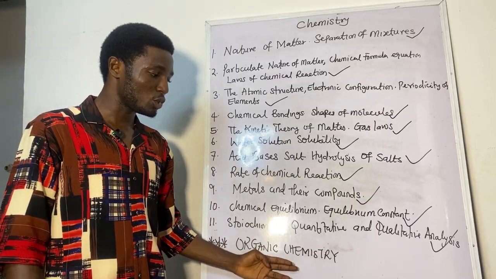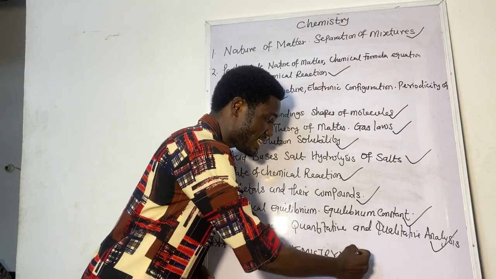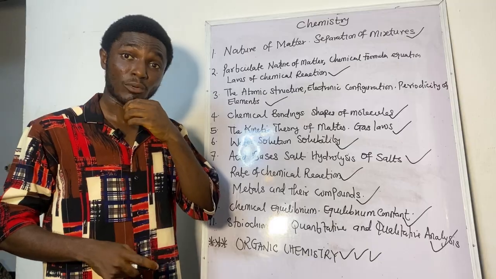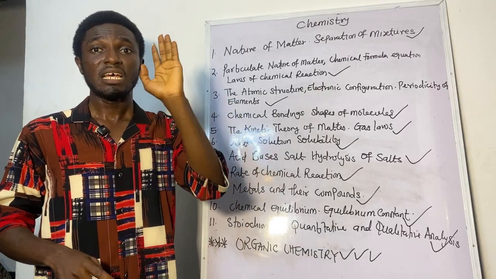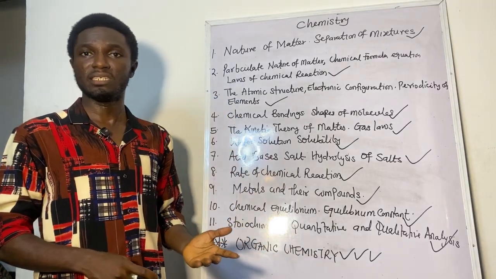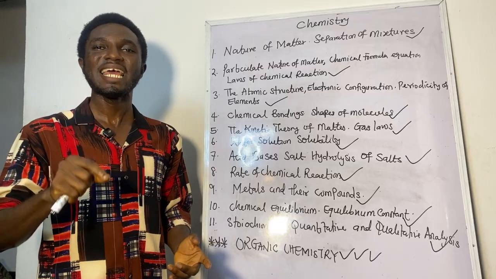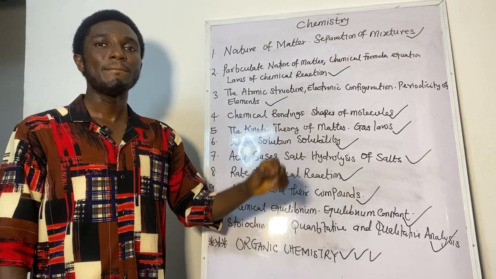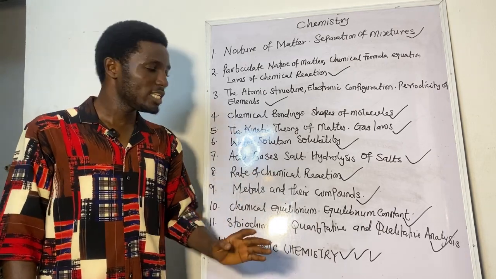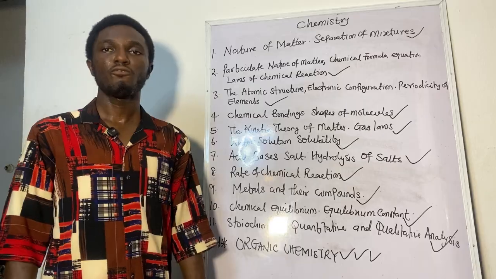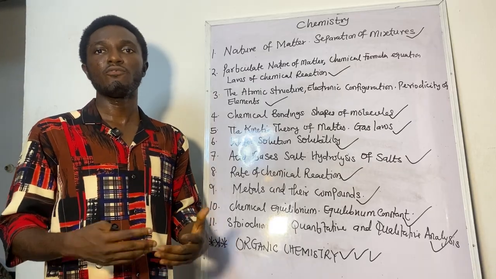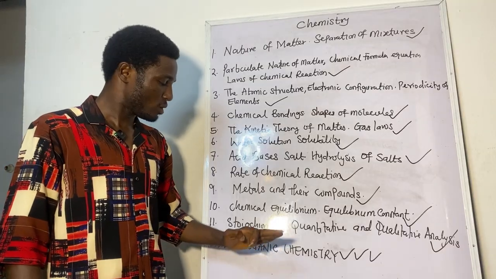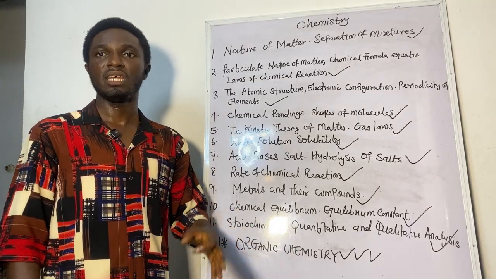Jamb also prepares questions on this very, very important part. Since last year they set 25 questions in organic, this year it will be repeated. They will not give you less than 20 questions on organic because they know that many students do not prepare for it. Many teachers, many tutors do not prepare students for it. So please, as you prepare for your exams, with these topics I've exposed to you, also prepare yourself for organic chemistry. It is very, very, very important.